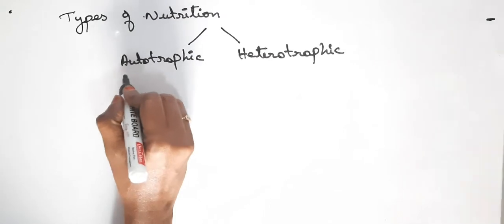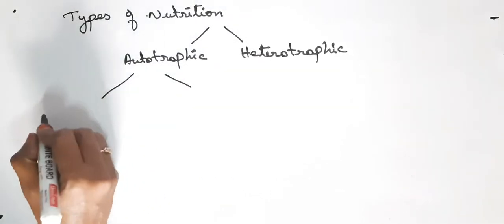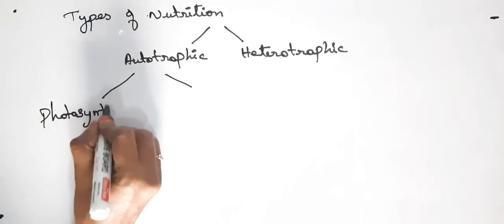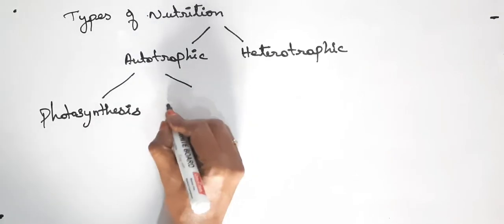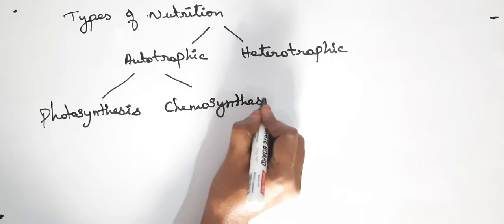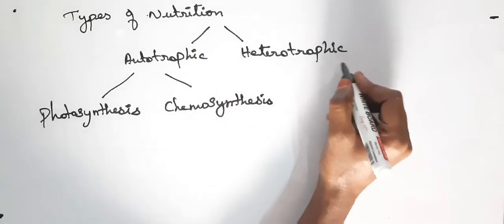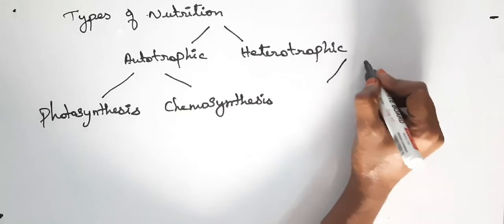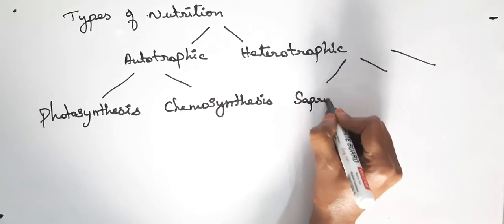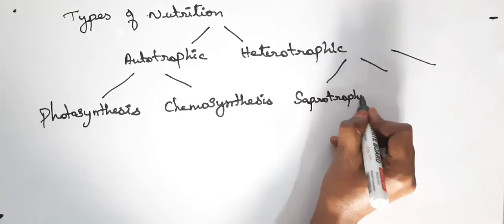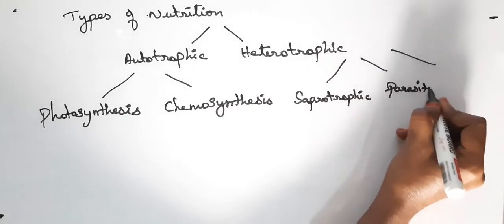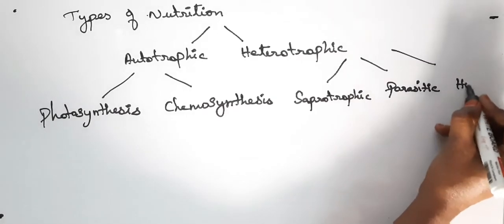Autotrophic nutrition is divided into two divisions, that is photosynthesis and chemosynthesis. And heterotrophic nutrition is further divided into three divisions, that is saprotrophic, parasitic and holozoic.